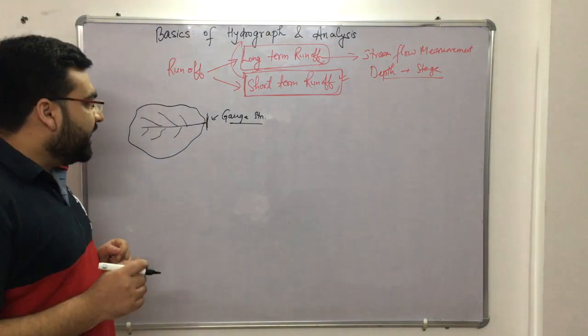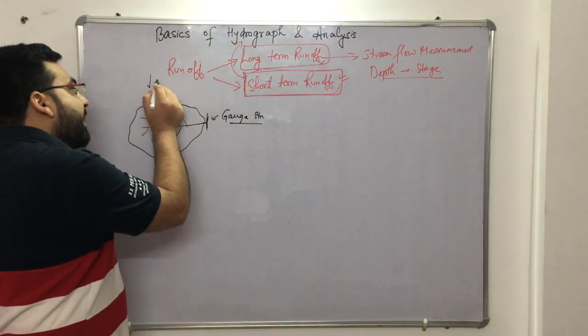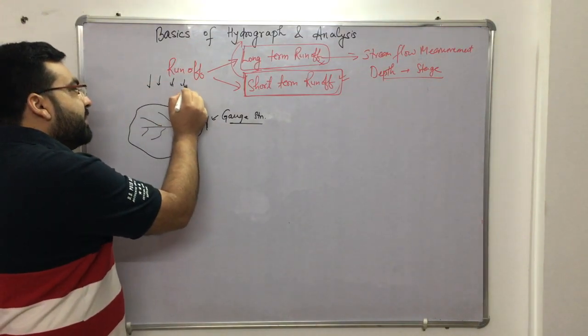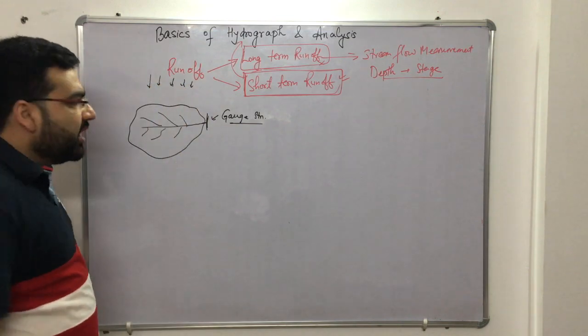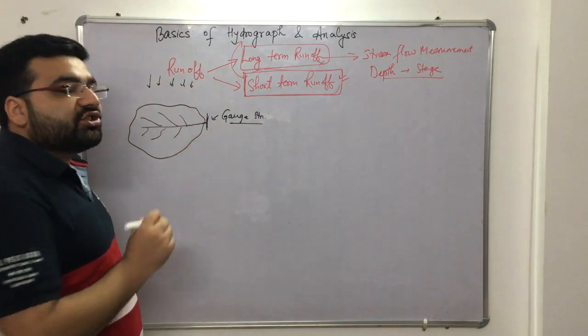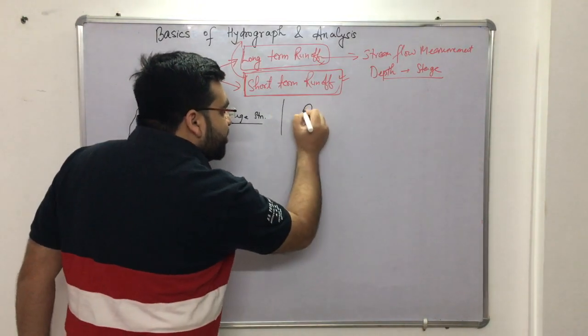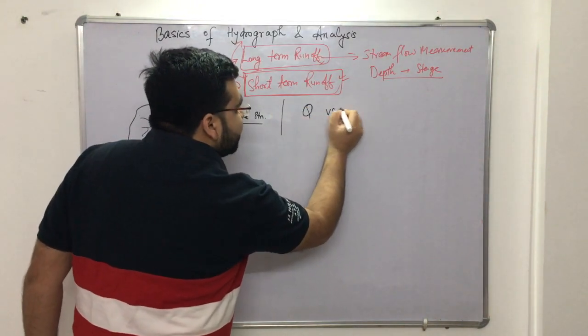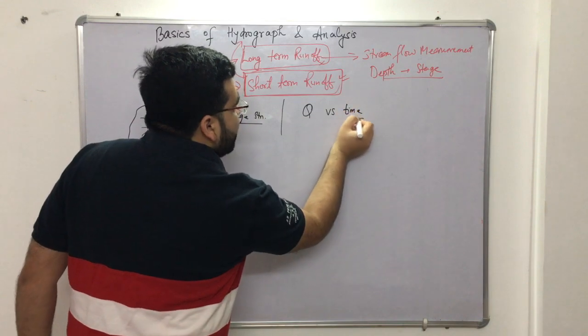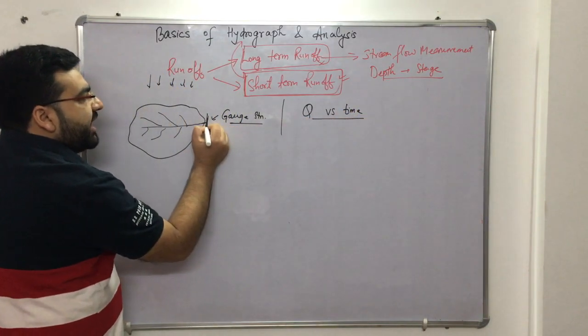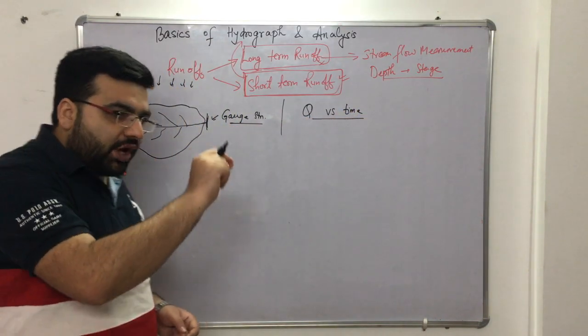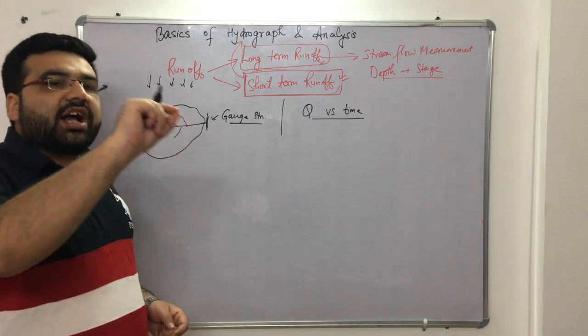Simple. Clear? Now when precipitation is happening over this area, what will happen at this gauge station? Suppose you are sitting at the gauge station and drawing a graph between discharge and time.